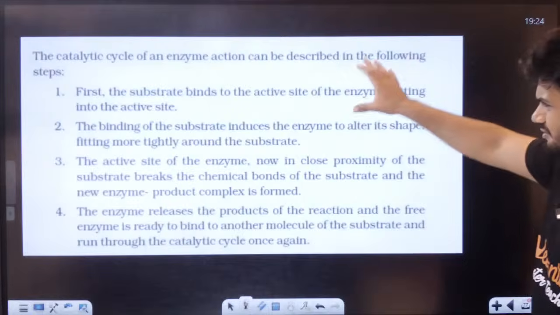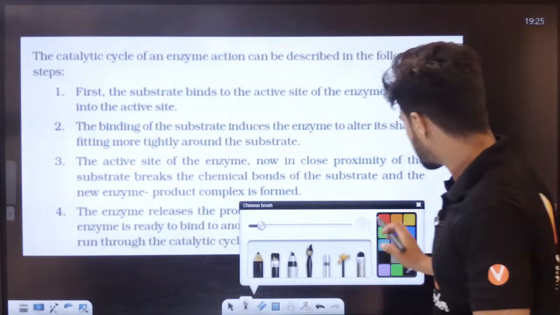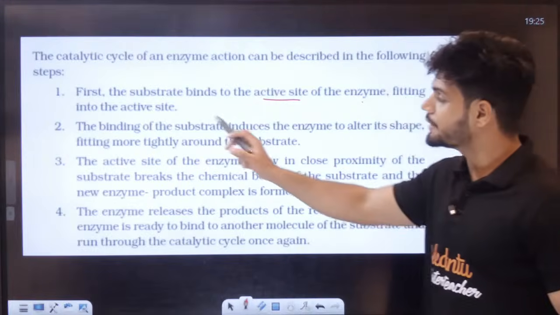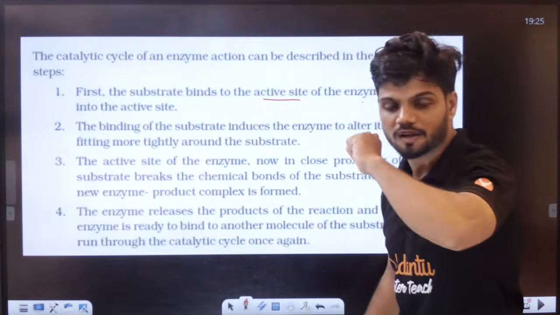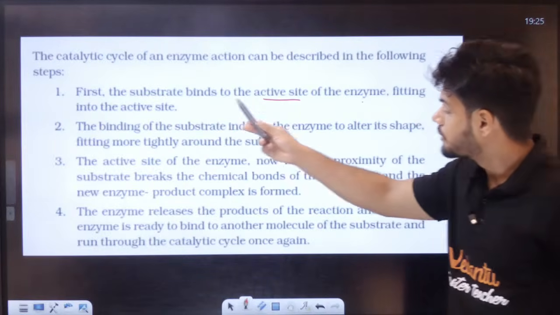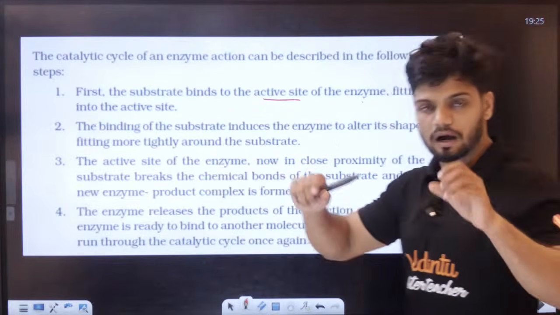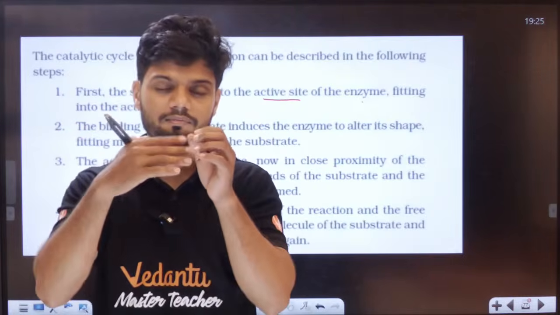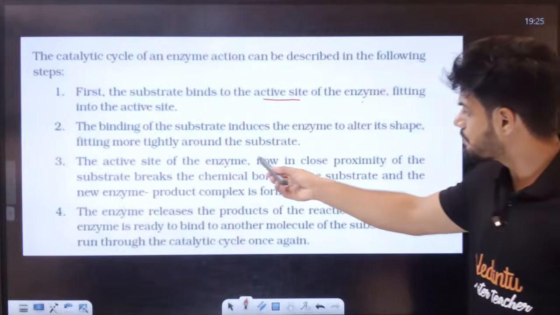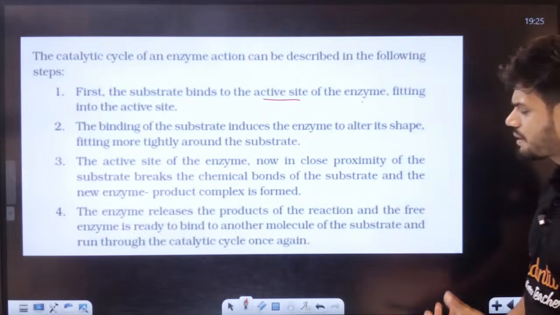Now here is what exactly happens in the entire process. First, the substrate will bind to the active site of the enzyme, fitting into the active site. So the substrate is coming and binding here. The key is going into the lock keyhole. Binding of the substrate induces the enzyme to alter its shape, fitting more tightly around the substrate. That is, after the key has gone inside, the lock will change shape and strongly hold it. The active site of the enzyme is now in close proximity to the substrate, breaking the chemical bonds of the substrate, and the enzyme product complex is formed.